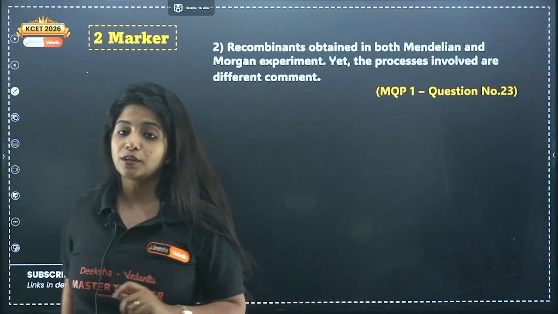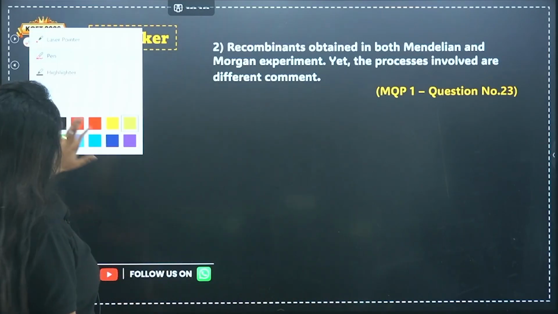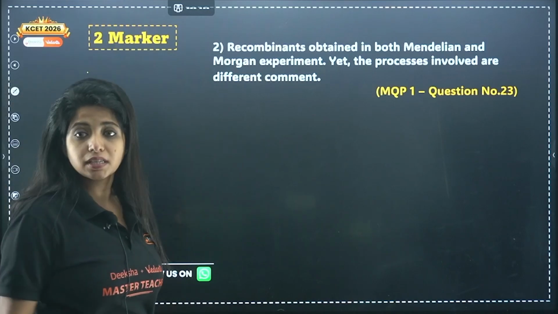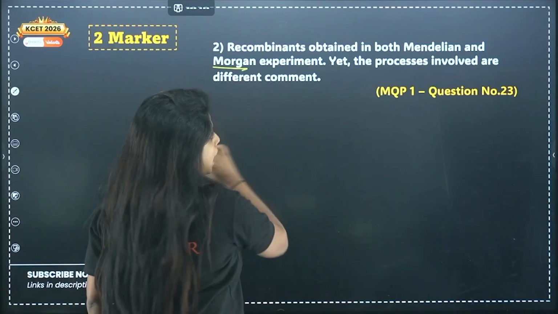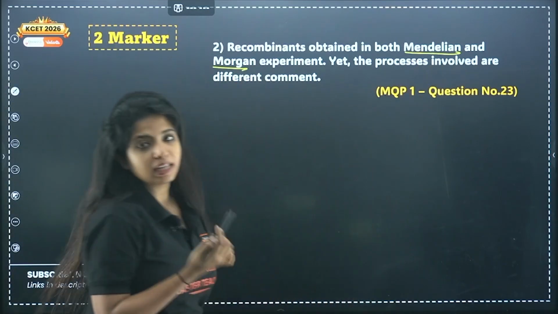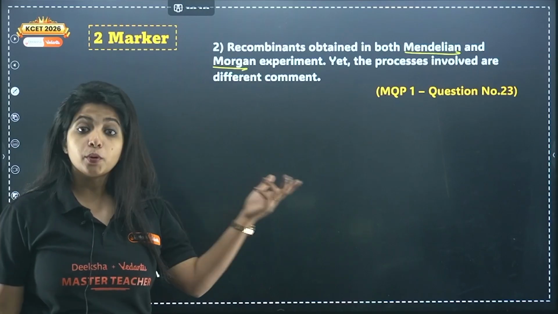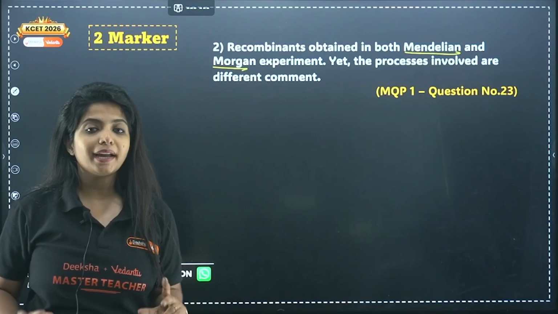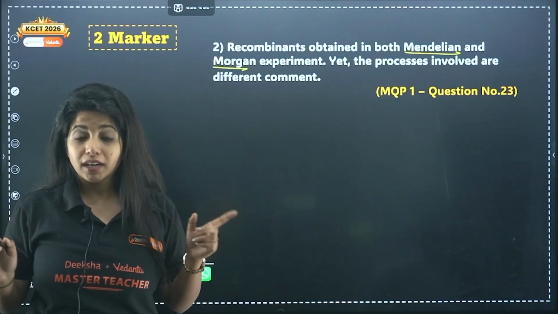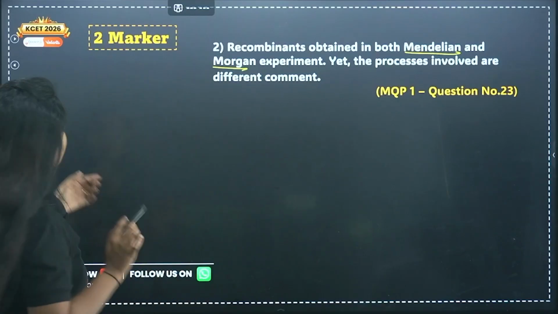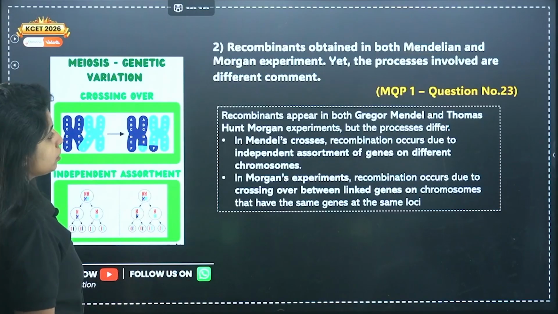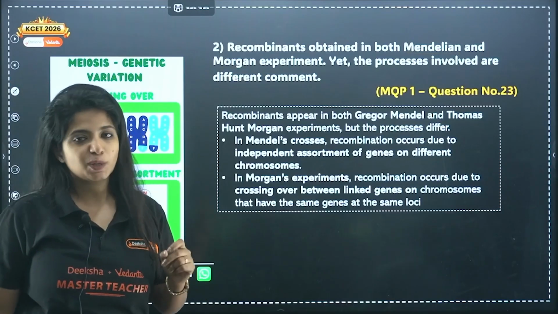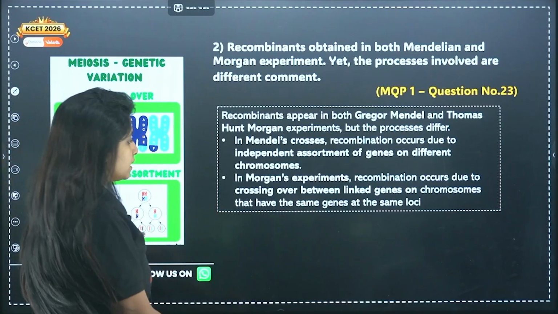Now, there was a person who was doing experiments on the chromosomal theory of inheritance. His name was Morgan. And Gregor Mendel was doing his regular experiment. Both of them got recombinants, but by a different mechanism. So they are asking you, what is the difference? You have to comment about that. So my dear children, in Mendel's experiment, I can tell you something very easily.